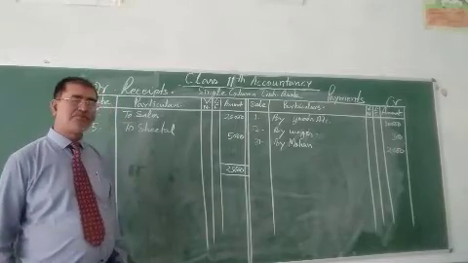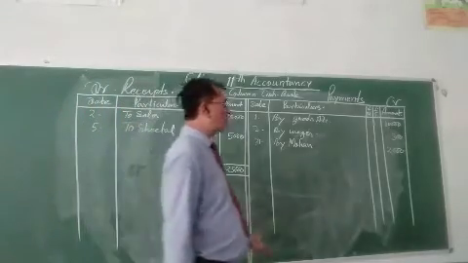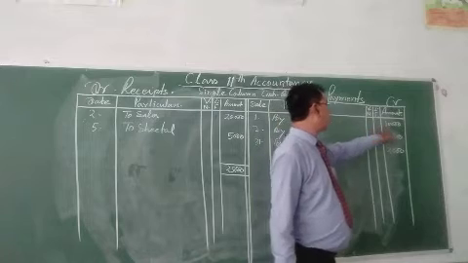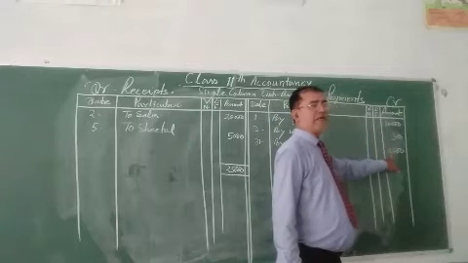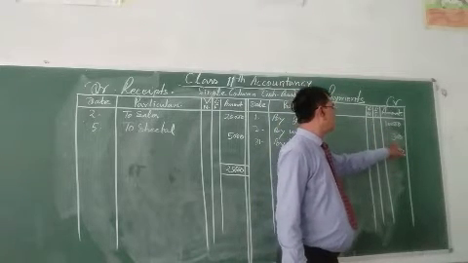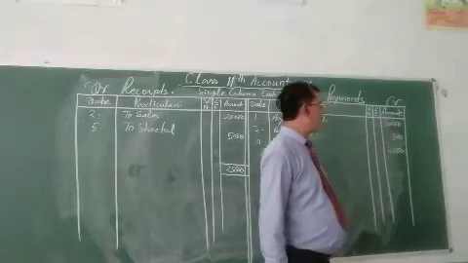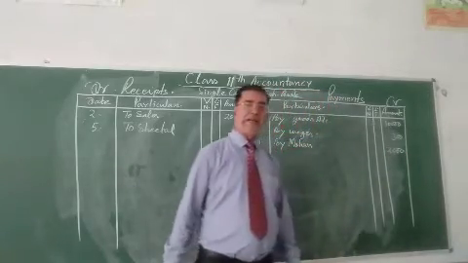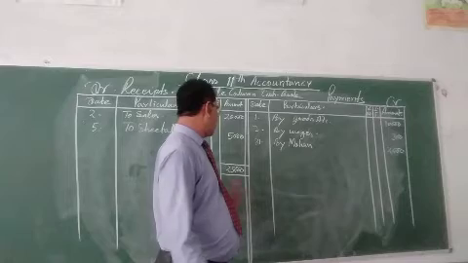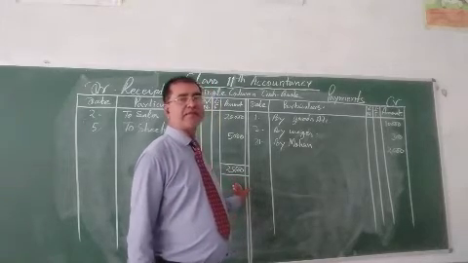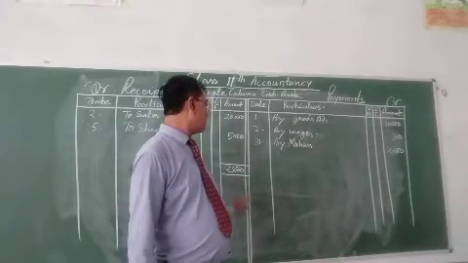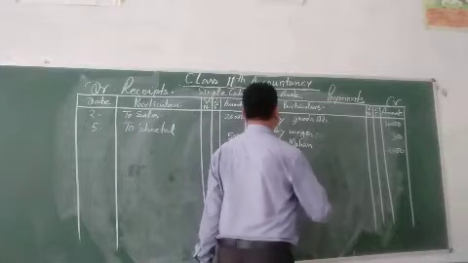And the balance amount: 10,000 plus 2,000 and 300, that is 12,300, is deducted from 25,000. Then that is the balance.